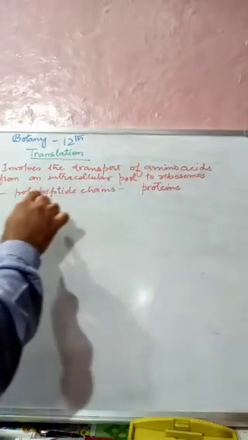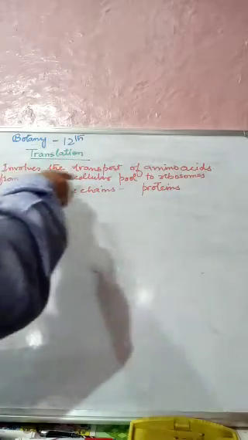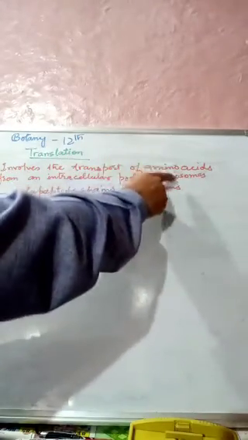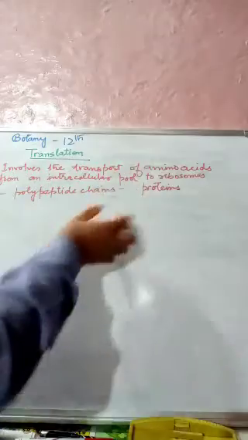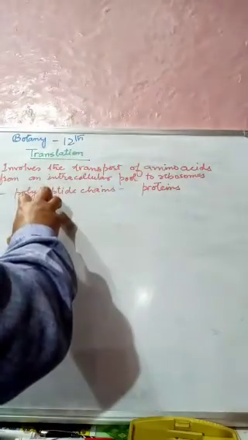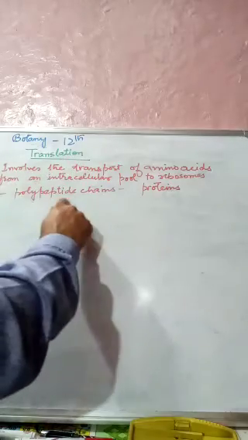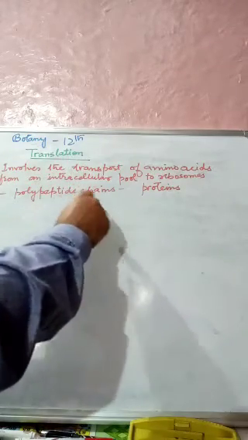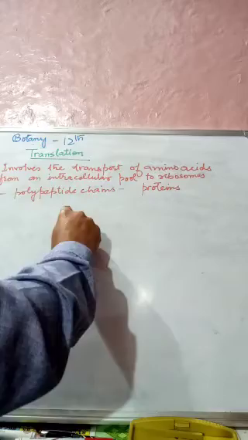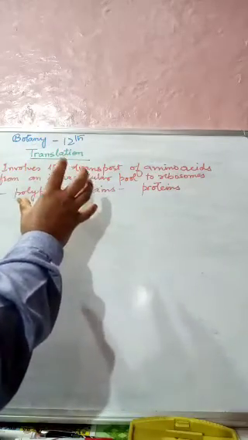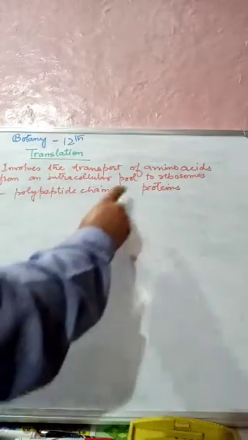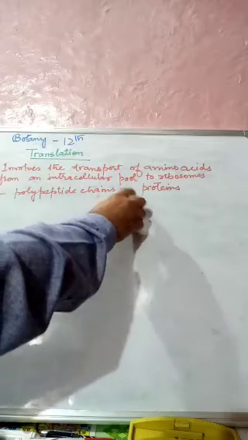So these amino acids are transferred to the ribosomes. In the ribosomes these are assembled into polypeptide chains, and then these polypeptide chains are assembled into proteins elsewhere in the cytoplasm.